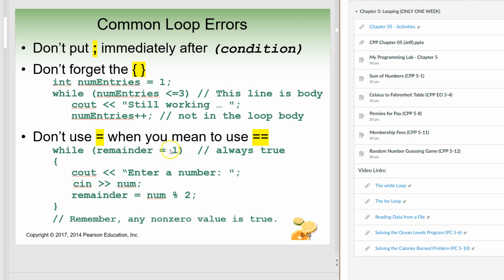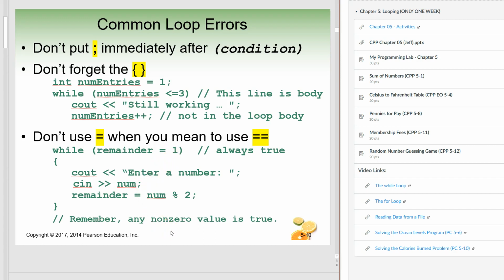So if you put just this right here, this little condition will always be true because you're setting this. So you have to be really careful of that. So use 2 equal signs, otherwise this will just carry on and on and on. So anyway, watch out for that. All right. So let's see, we've got those.